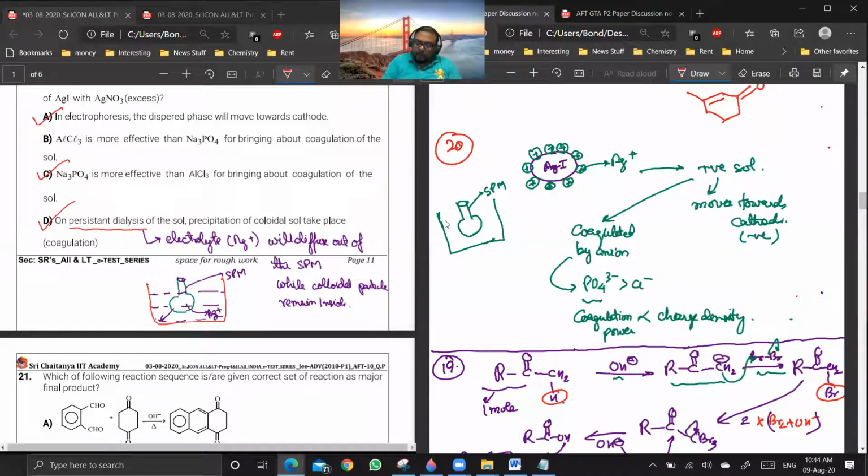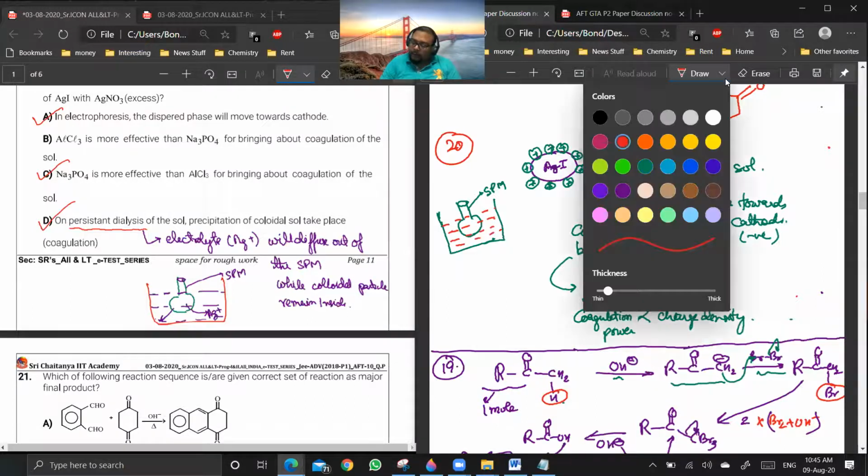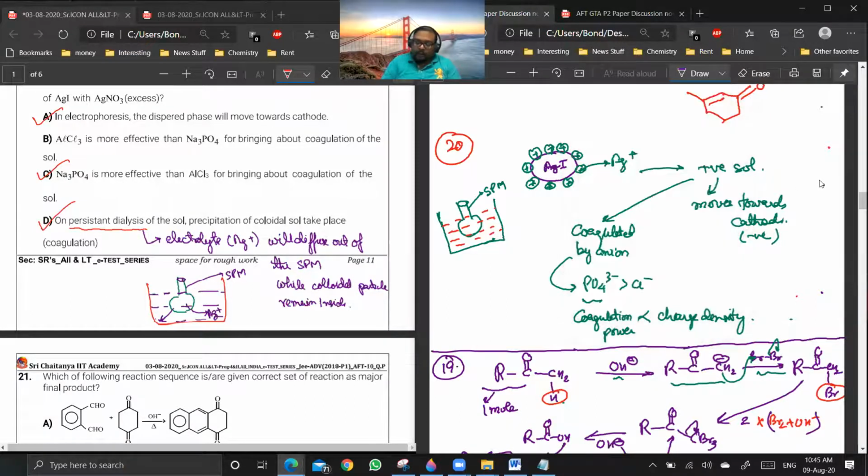So this is my aqueous solution. And we are adding the colloidal salt particles, and this is my salt, which is inside the semi-permeable membrane.